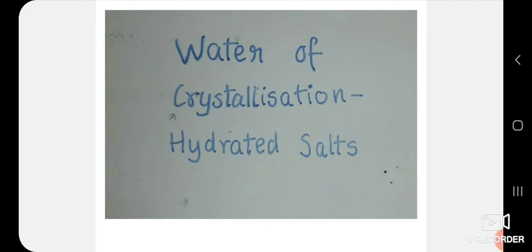Third example, calcium sulfate dihydrate. Then iron sulfate heptahydrate, FeSO4.7H2O. So all these are the examples of water of crystallization or hydrated salts.